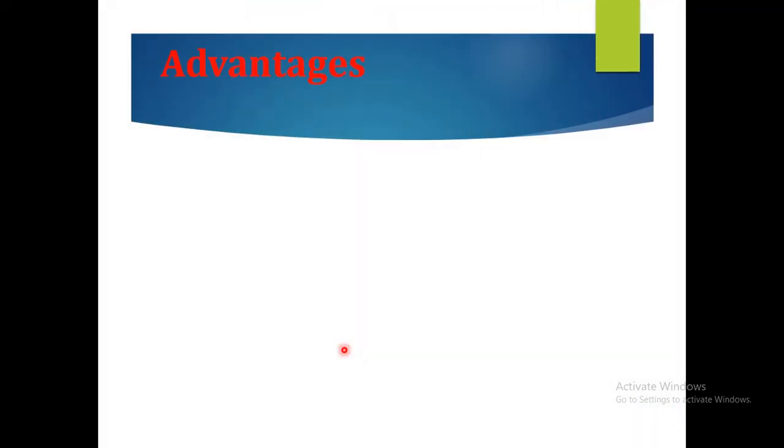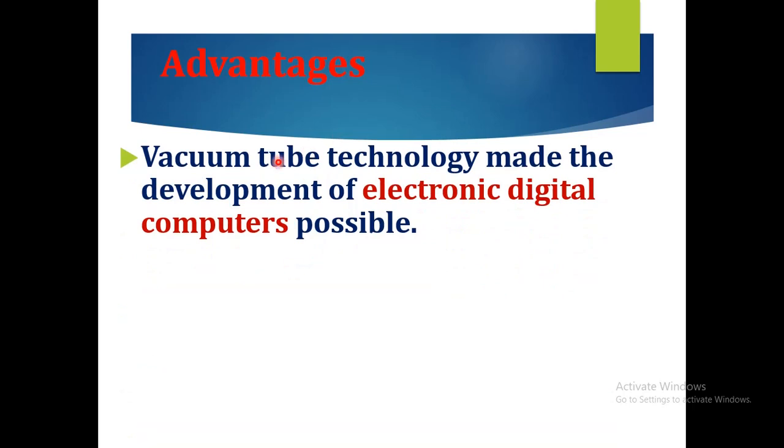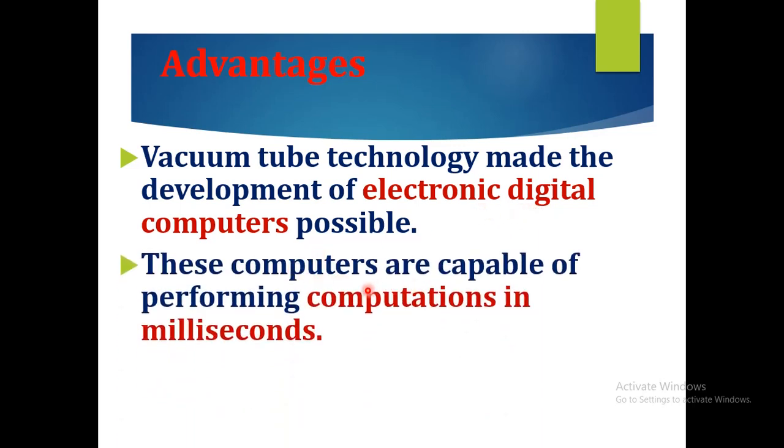Next is advantages of first generation computer. Vacuum tube technology: first generation computer is marked by the use of vacuum tubes. This vacuum tube technology made the development of electronic digital computers possible. These computers are capable of performing computation in milliseconds.